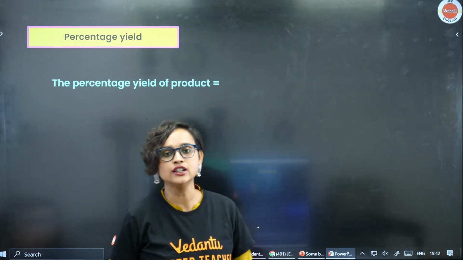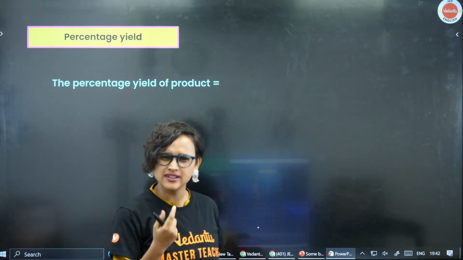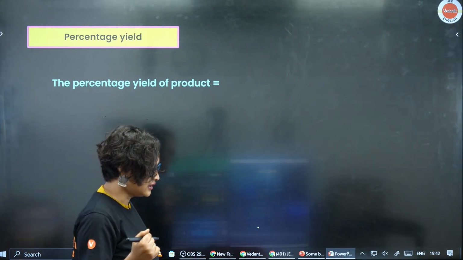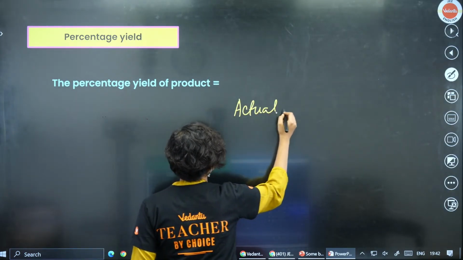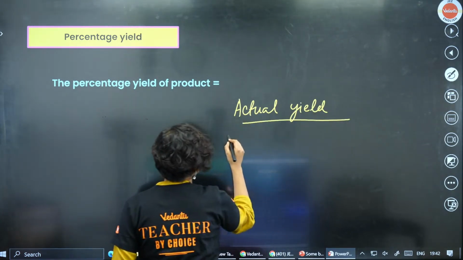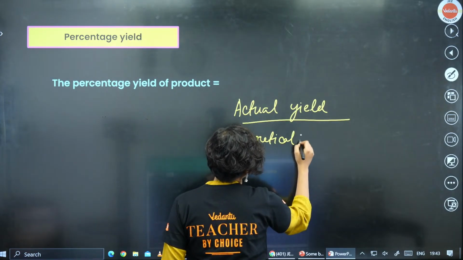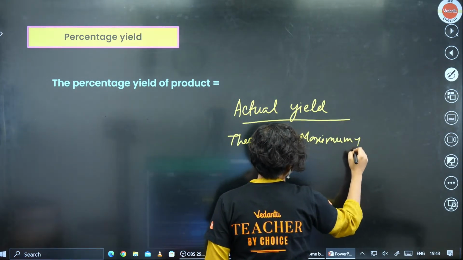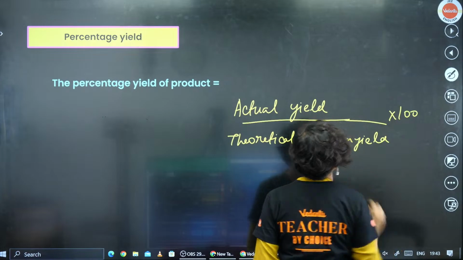So the percentage yield of product, basically it's a very small chottu formula. There's nothing much about it, okay? The formula is actual yield divided by theoretical yield, into 100.